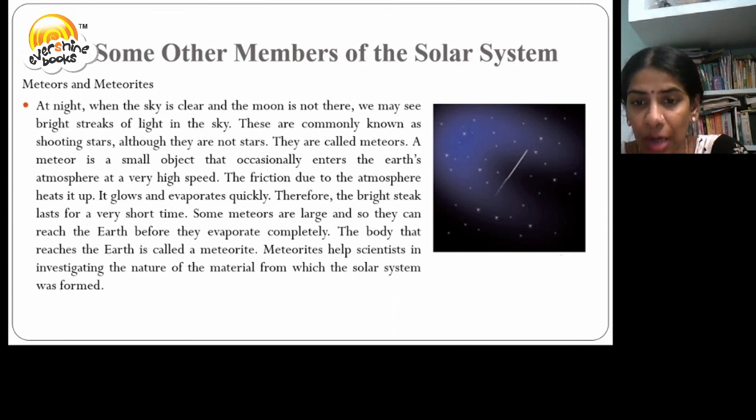Some meteors are large and hence they can reach the Earth before they get evaporated. The body that reaches the Earth is called a meteorite. Meteorites help scientists in investigating the nature of the material from which the solar system was formed.